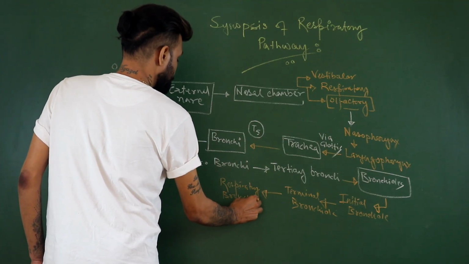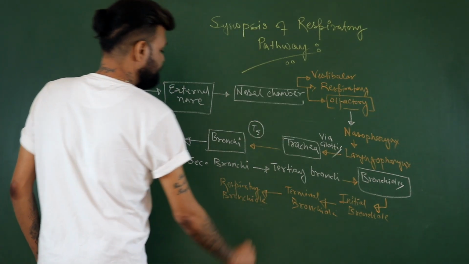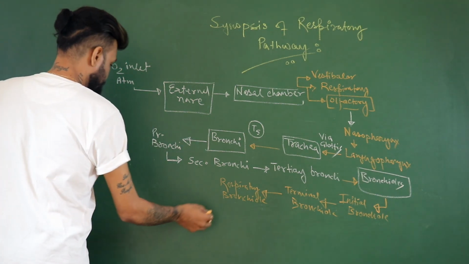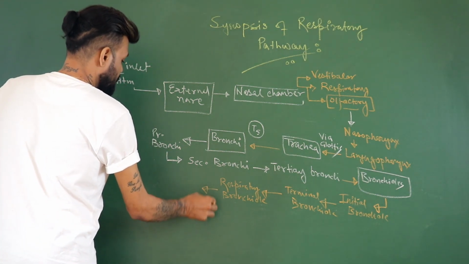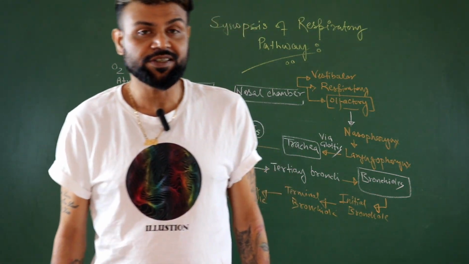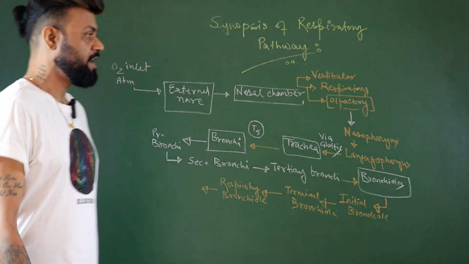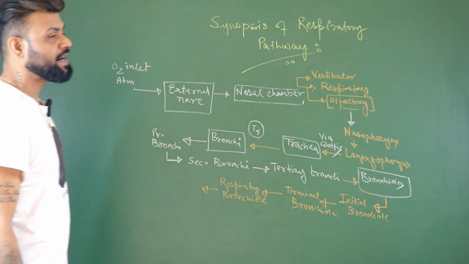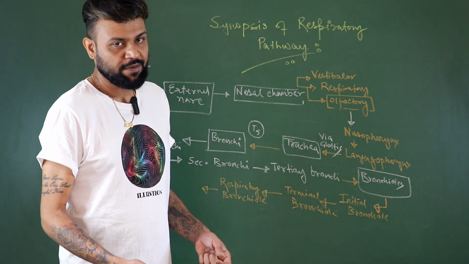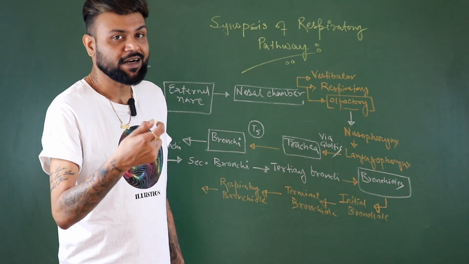Again, from the respiratory bronchiole, where does it go? Can you tell me? From the respiratory bronchiole, it will go towards the alveoli, but definitely not directly to the alveoli, but via the alveolar duct.